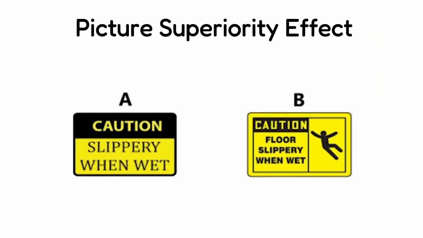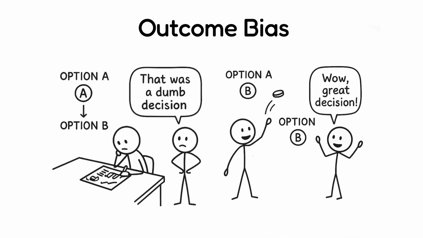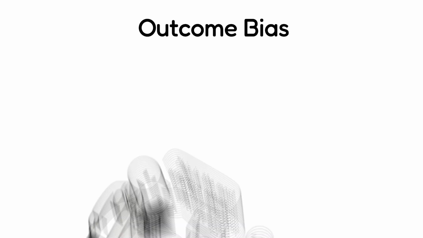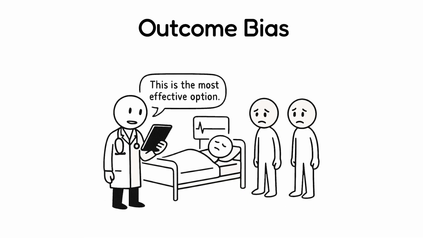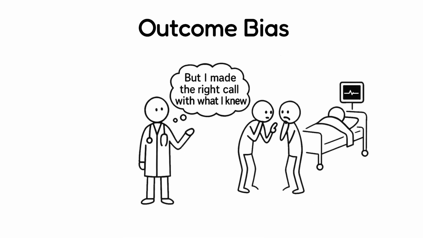Picture superiority effect. When information is shown as a picture, it sticks more in our minds, making it easier to recall later than plain text. Outcome bias. It happens when we judge a decision based on its result, not the logic behind it. A bad outcome doesn't always mean the decision was wrong at the time. For example, a doctor chooses the best treatment based on medical evidence, but the patient doesn't survive. People say it was a bad decision, even though it was the right call.